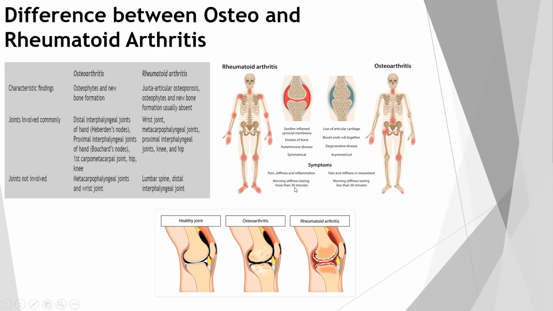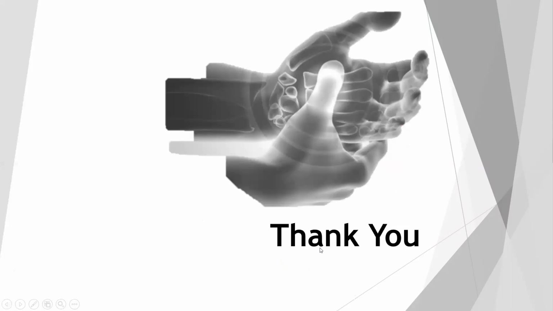Morning stiffness lasting more than 30 minutes is there in rheumatoid arthritis, whereas in osteoarthritis the stiffness is less than 30 minutes. This diagram clearly shows the differences between the healthy joint, the osteoarthritic joint, and the rheumatoid arthritic joint. In osteoarthritis, there is decrease in joint space and degeneration of the bones, whereas in rheumatoid arthritis, there is inflammation of the synovial membrane and the cartilages. So this sums up the topic of arthritis. I hope it was very useful to you.